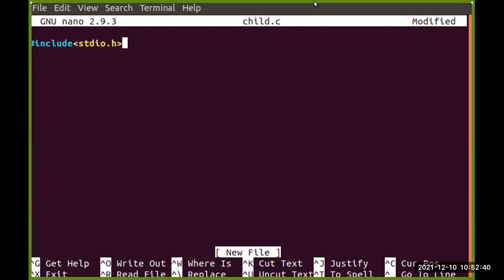The basic thing in a C program: #include <stdio.h>, then #include another library, #include <stdlib.h>. Then some function creation will be there, so suppose considering int main. Now we need a process ID, as when I try to create a process there will be a process ID. So int pid, that is our process ID. Then we are going to use the fork function.